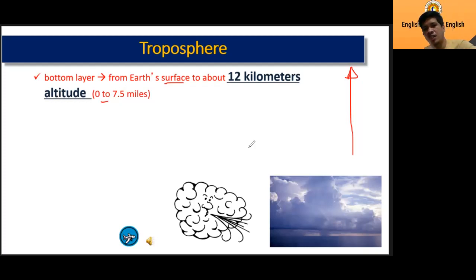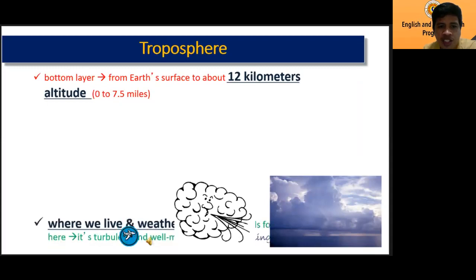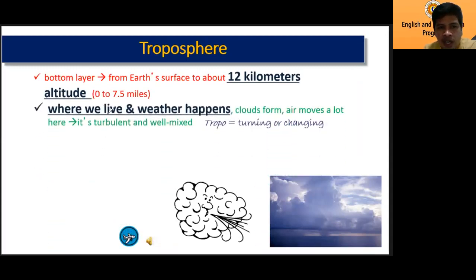That's the first layer, the bottom layer. We know this is where we live. The layer in which we are now is the troposphere. And this is where the weather happens.